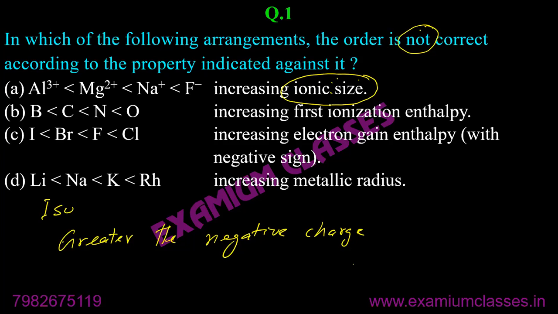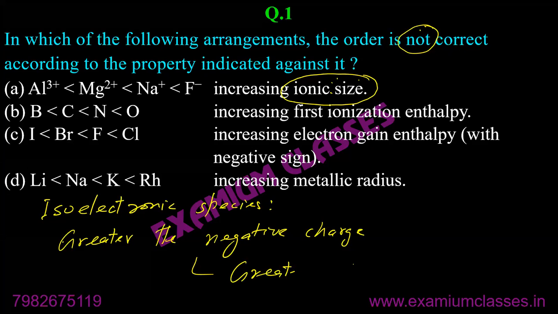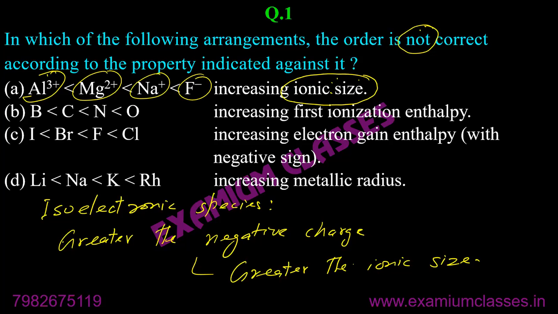I'm talking about isoelectronic species only, and it is the negative charge, not the absolute value. So aluminum 3 plus, magnesium 2 plus, Na plus, F minus, all have 10 electrons. So they are isoelectronic species, and obviously the size will increase in order of their negative charge.